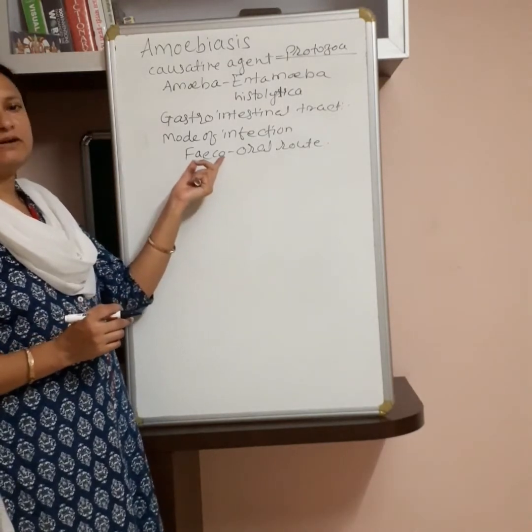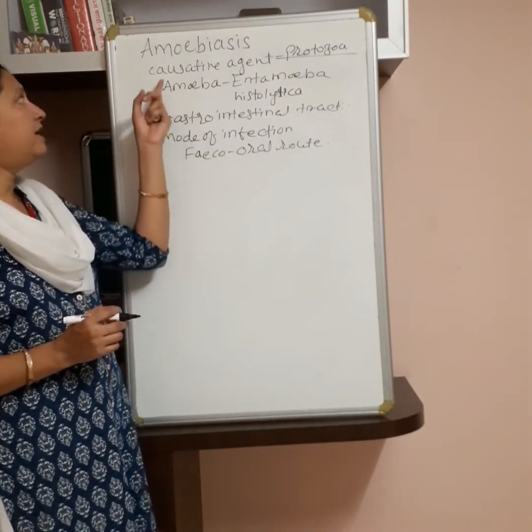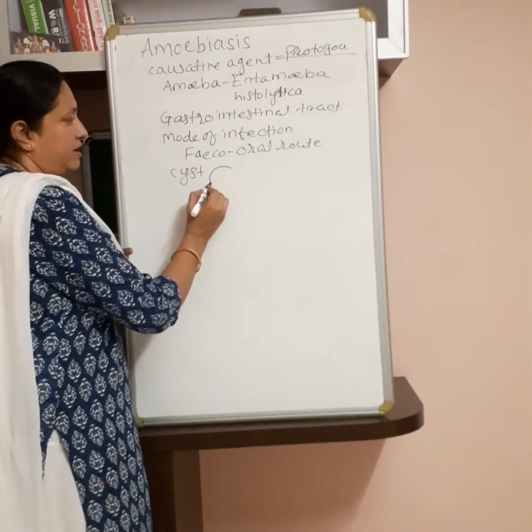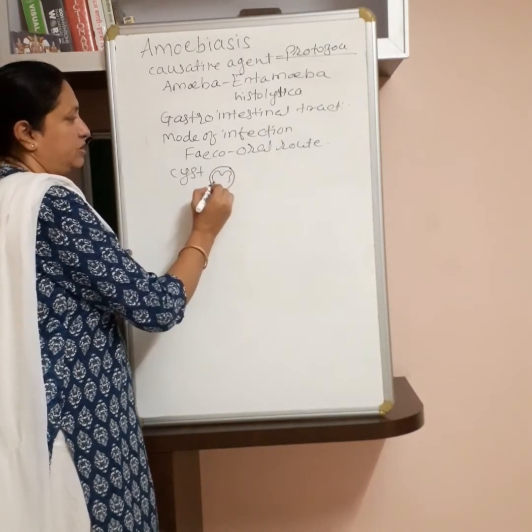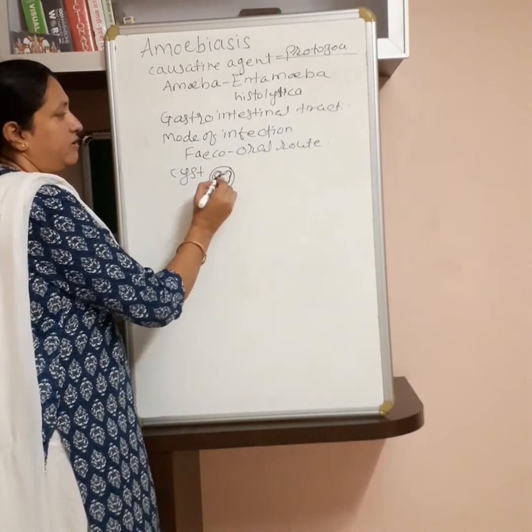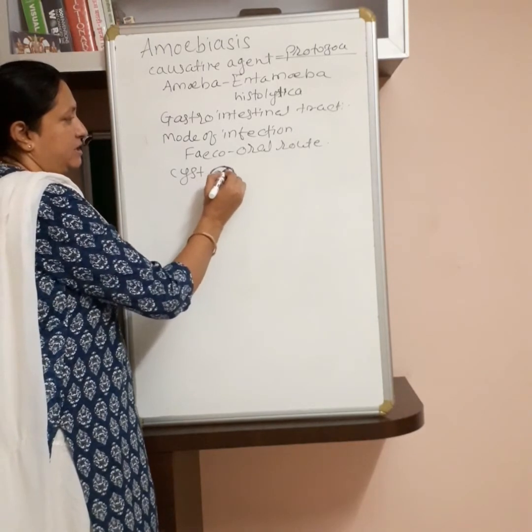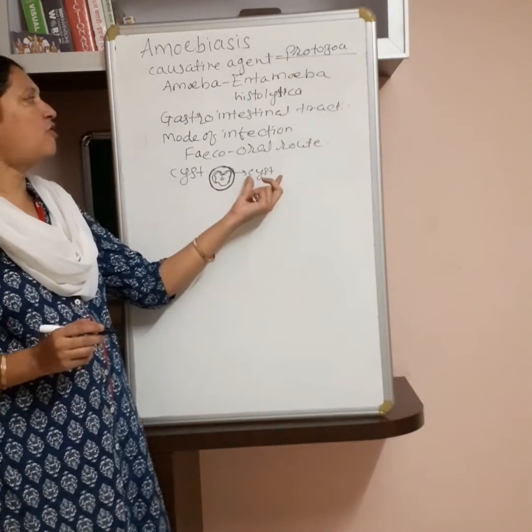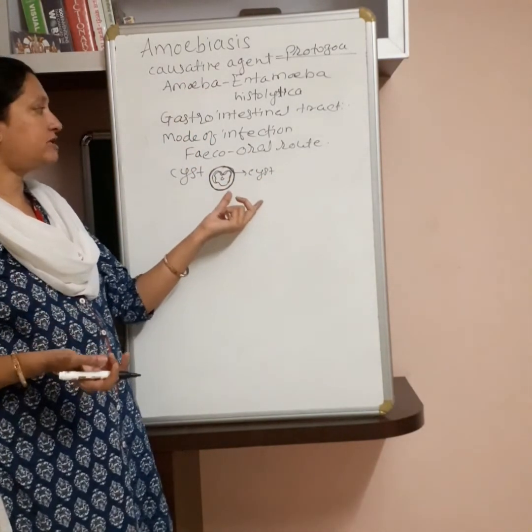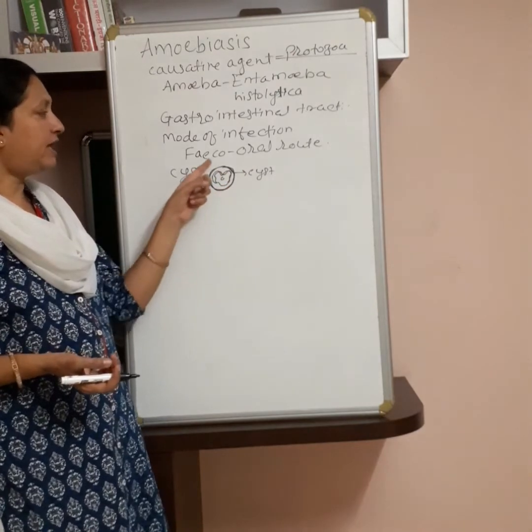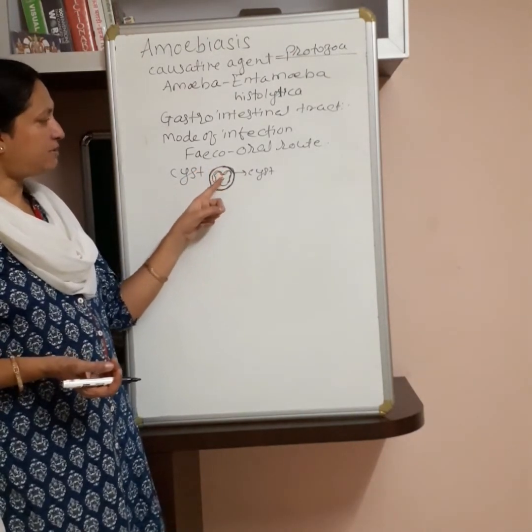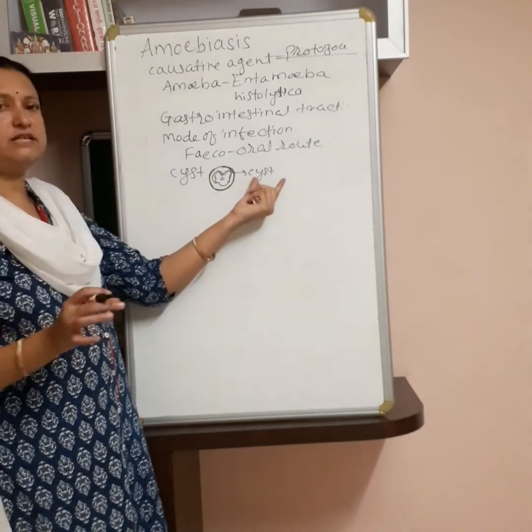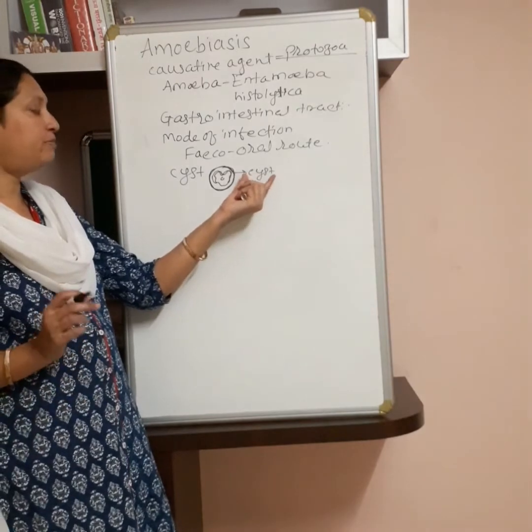In the fecal matter of an infected person it is present in the cystic form. The amoeba is enclosed in a coating or covering of a membrane that is called the cyst. Only this cystic form of amoeba is responsible for causing the disease. So this egg-like amoeba is coated by a membrane called the cyst. Now many of these cysts are present in the fecal matter of an infected person.